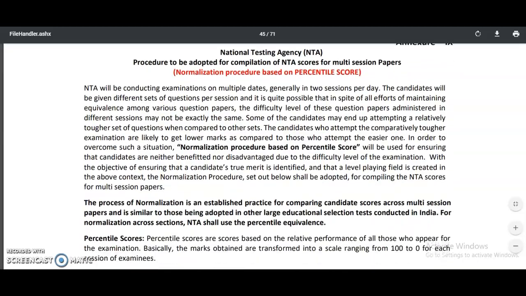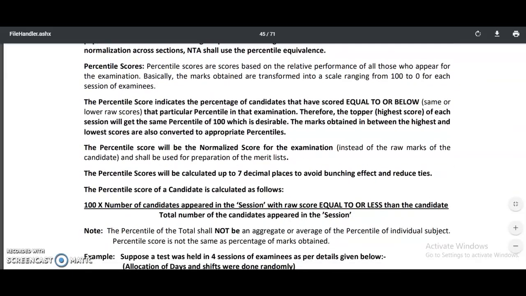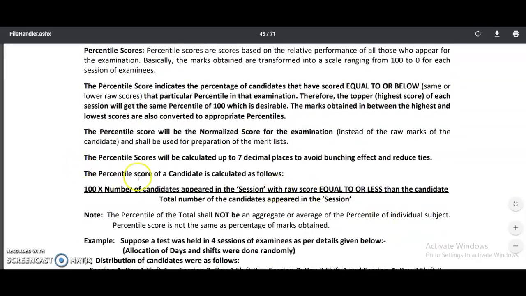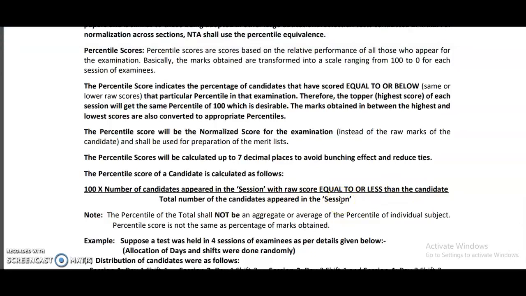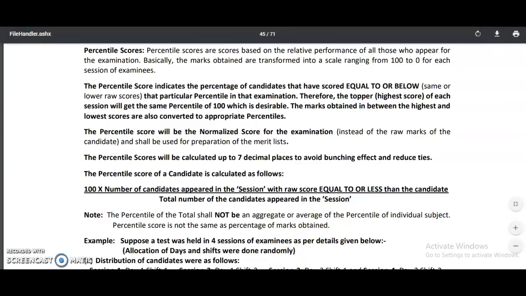So how they are going to calculate this, I am going to show you one formula. The percentile score of a candidate is calculated as follows: 100 into the number of candidates appeared in the session with a raw score equal to or less than the candidate, divided by the total number of candidates appeared in that particular session. We are going to see these details in detail in this example.